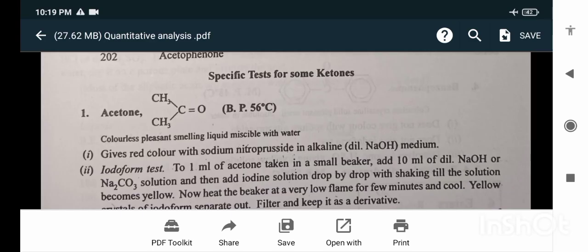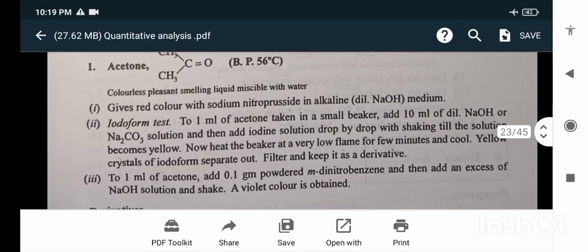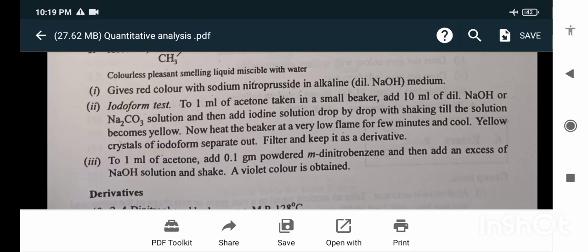Iodoform test: take 1 ml of acetone in a small beaker, add 10 ml of dilute NaOH or sodium carbonate solution, and then add iodine solution drop by drop with shaking till the solution becomes yellow. Now heat the beaker at a very low flame for a few minutes and cool. Yellow crystals of iodoform separate out; filter and keep it as a derivative.